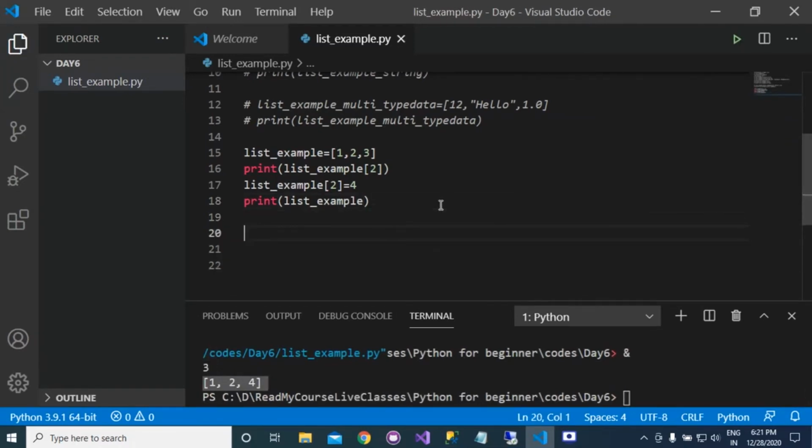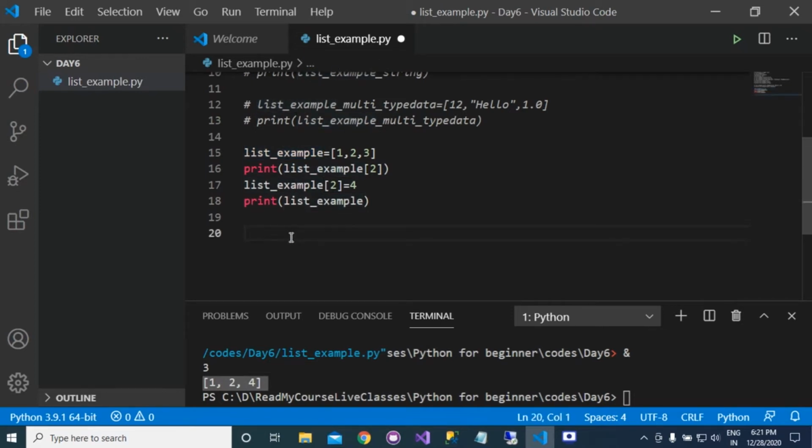Here you can see that any operation you do on the list changes the list. So lists are mutable. You can change the value at any index in the case of a list.